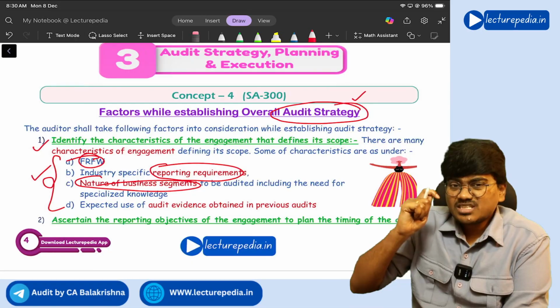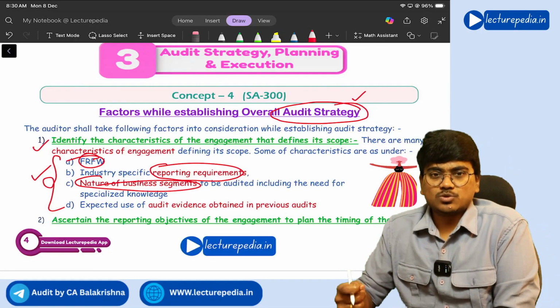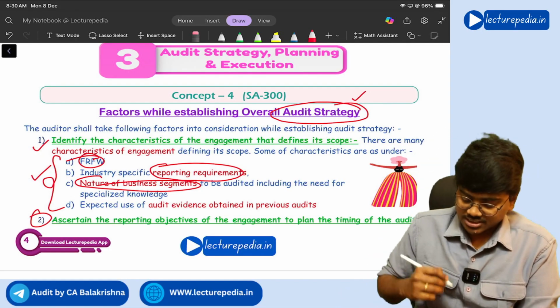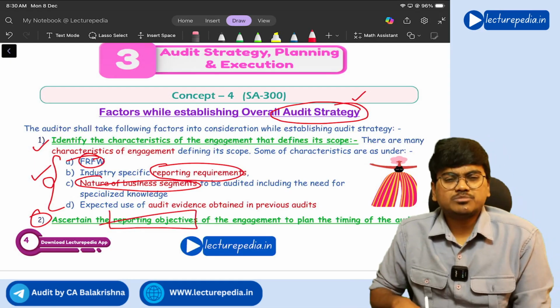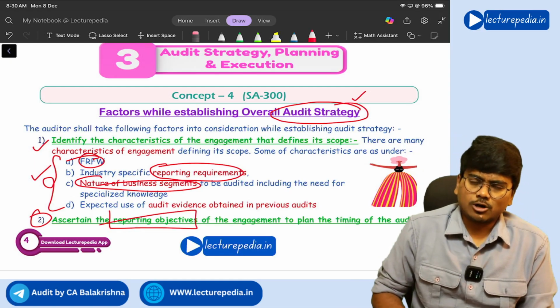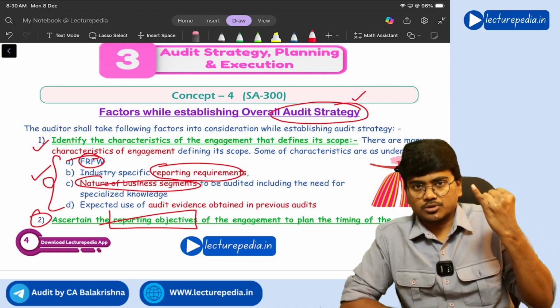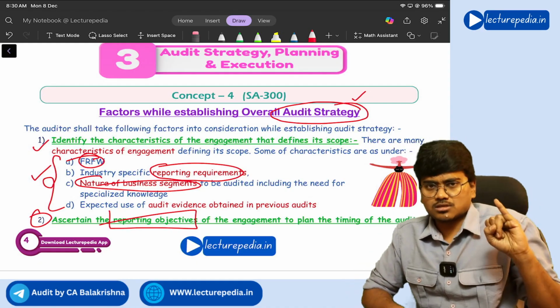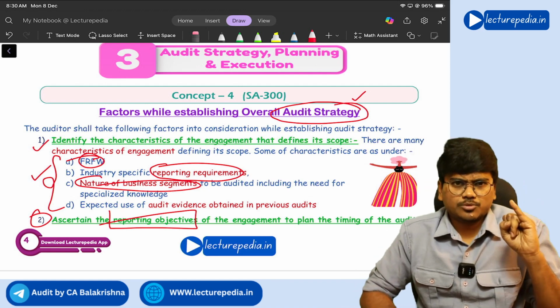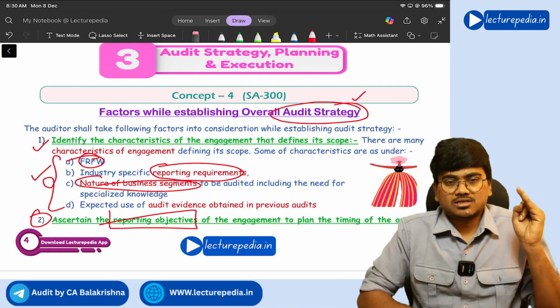Next, what are the reporting objectives of the entity? That is the second thing that you need to consider. Reporting objectives of the engagement means, see, generally for all companies you will give the audit report as per section 143. That is common. Now, along with the audit report, is CARO also applicable to this company?